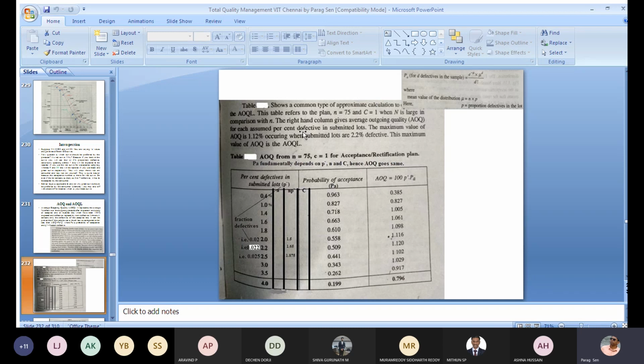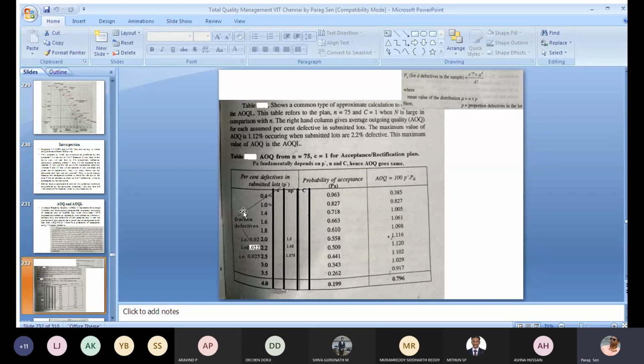The right hand column gives average outgoing quality AOQ for each assumed percent defectives in submitted lots. The maximum value of AOQ is 1.12% occurring when submitted lots are 2.2% defective. The maximum value of AOQ is the AOQL. So here you can see that the percent defectives in the submitted lot, that means the P dash value, the fraction defectives or the proportion defectives in the lot, are given.